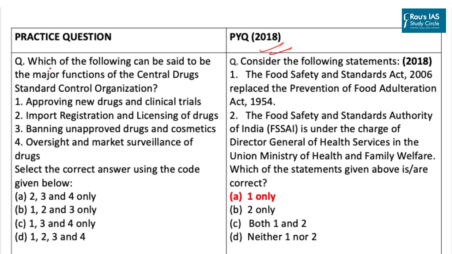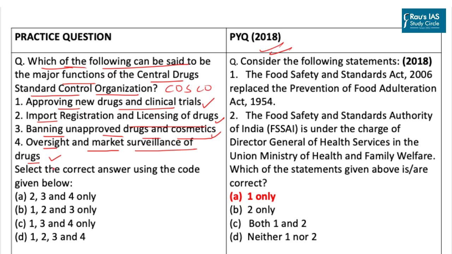The practice question says, which of the following can be said to be the major functions of Central Drugs Standard Control Organisation, that is CDSCO. The first statement is approving new drugs and clinical trials, which is a correct statement. Import, registration and licensing of drugs, which again is correct. Banning unapproved drugs and cosmetics, this is also a correct statement. And the fourth statement is oversight and market surveillance of drugs, which is again a correct statement.